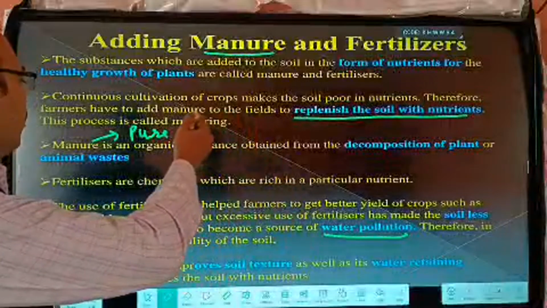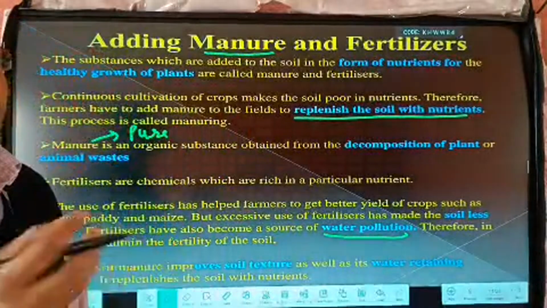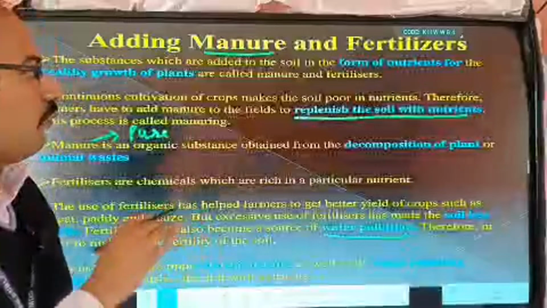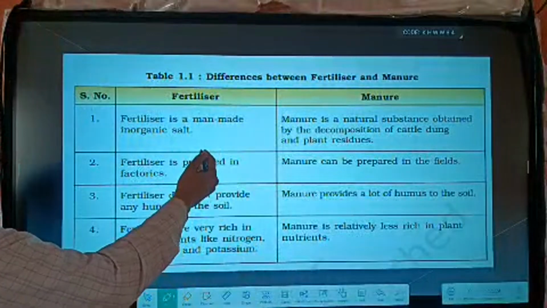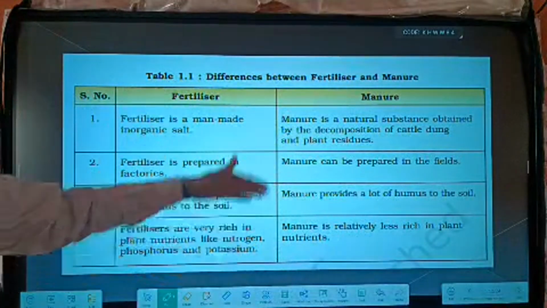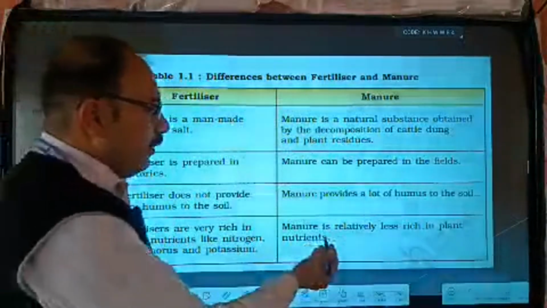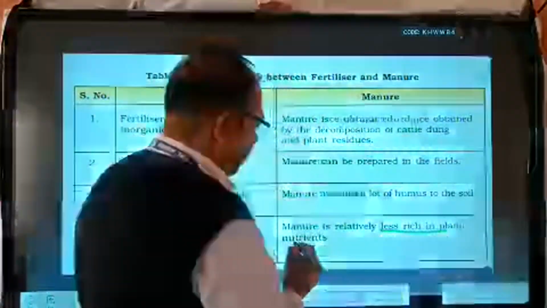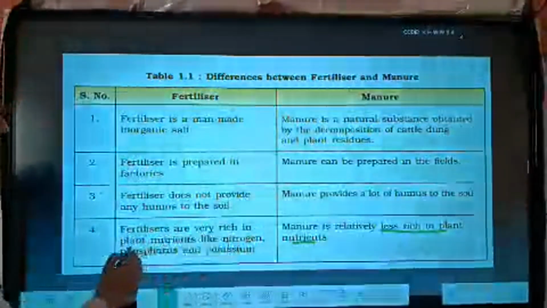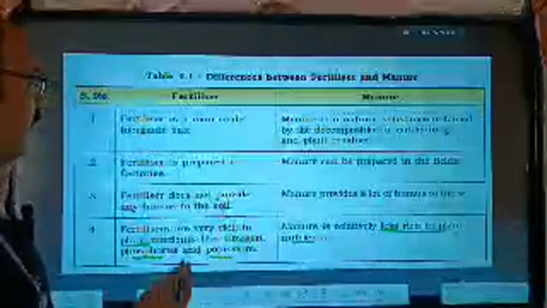Another advantage of manure is that it increases the water holding capacity of the soil. It adds humus into the soil. These are important characteristics of manure and fertilizer. So what are the differences between manure and fertilizer? One more important point: manure is relatively less rich in plant nutrients, and fertilizers are very rich in plant nutrients like nitrogen, phosphorus and potassium. But manure is pure, while fertilizers can create some disease in humans.